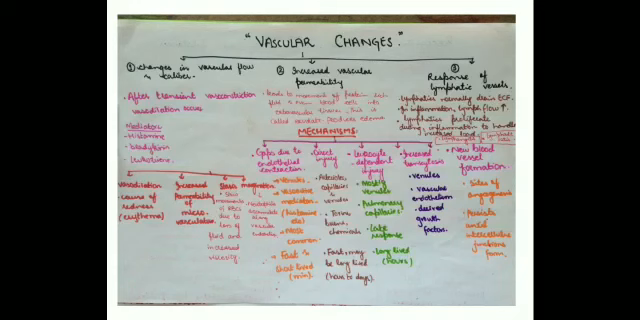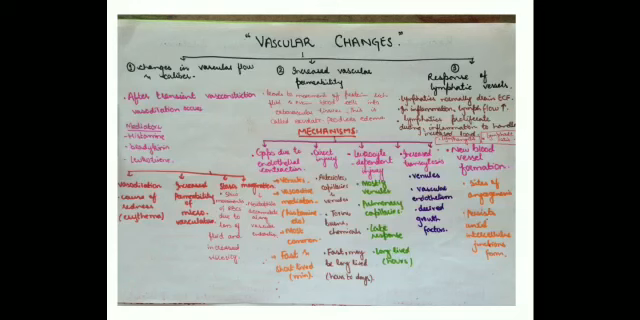Stasis is followed by margination. That is, leukocytes begin to accumulate along the vascular endothelial surface, a process called margination. And this is the first step in the journey of the leukocyte through the vascular wall into the interstitial tissue. Second point is increased vascular permeability. Increased vascular permeability leads to the movement of protein-rich fluid and even blood cells into the extravascular tissue.